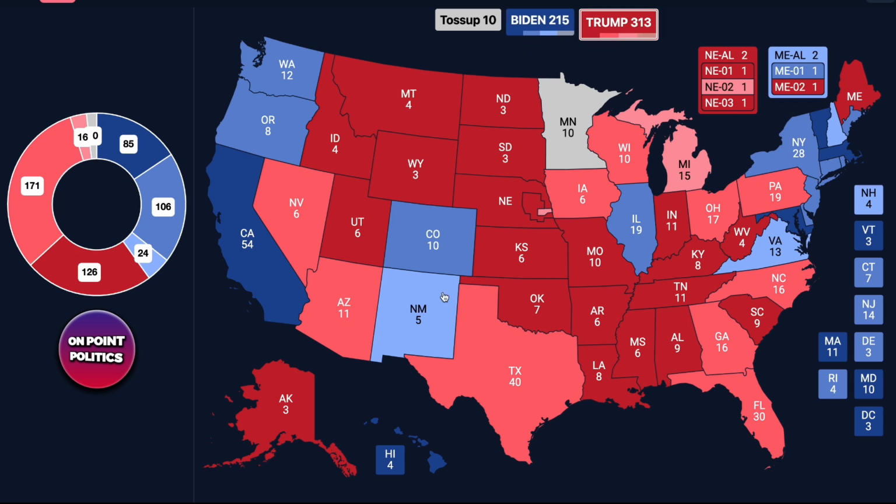So yes, Donald Trump has lost states from my previous projections, but as of right now, he still holds on to Minnesota, albeit close. It's a 0.5 point victory in Minnesota, but he does actually hold on to it. So my latest projection has Donald Trump winning 323 electoral college votes to Biden's 215 electoral college votes.